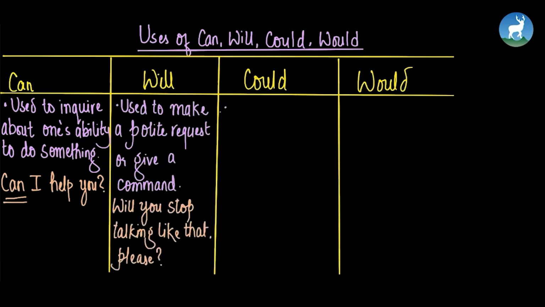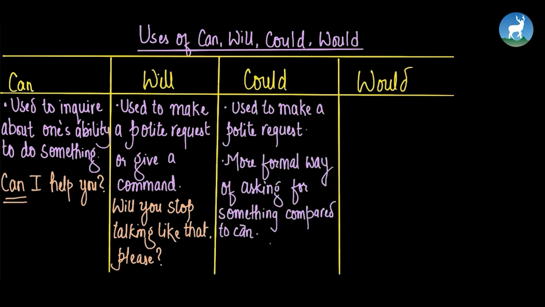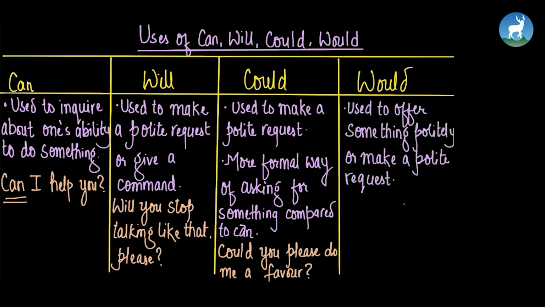Let's move to could. Could is used to make a polite request, and it is a more formal way of asking for something as compared to can. Let's take an example for could. Could you please do me a favor? Would. Would is used to offer something politely or to make a polite request. So let's take an example for would. Would you like some help? So as you see in this sentence, would is used to politely offer help, right? Likewise, the sentence for could.